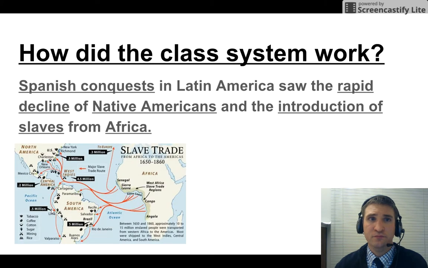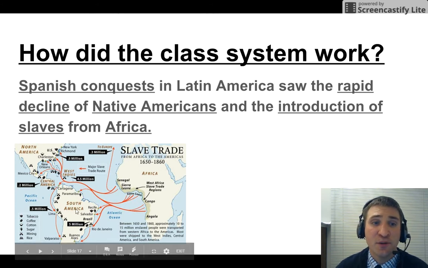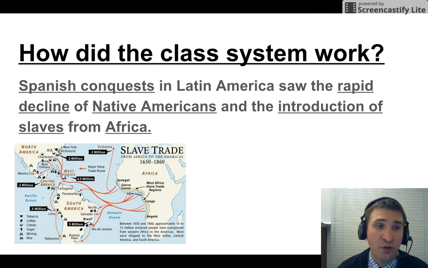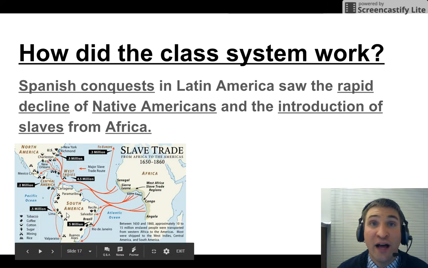How did this class system work anyway? Spanish conquests in Latin America saw the rapid decline of Native Americans and the introduction of slaves from Africa. And here's a map of the slave trade. Here's Western Africa, and the arrows show where all the slave ships went, and see how many of them went to South America, Central America, Mexico, the Caribbean. That is all a part of Latin America.